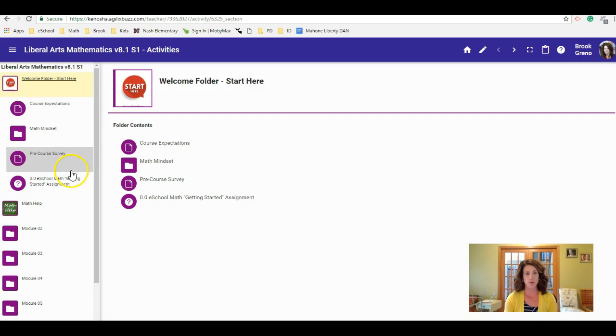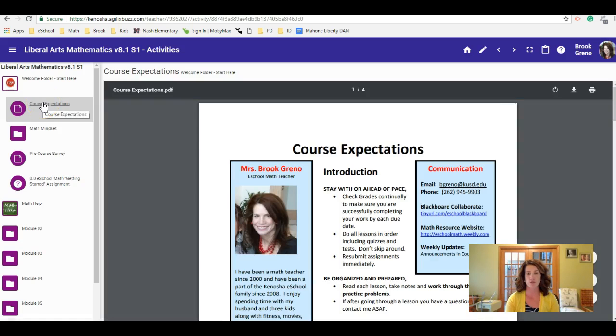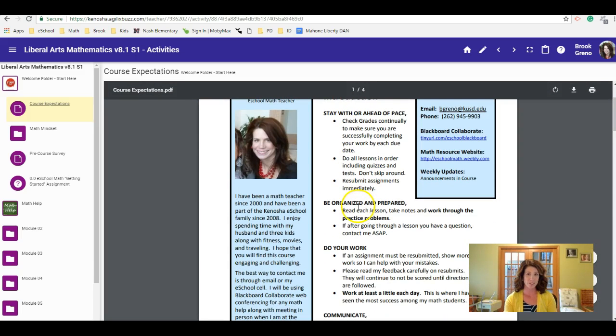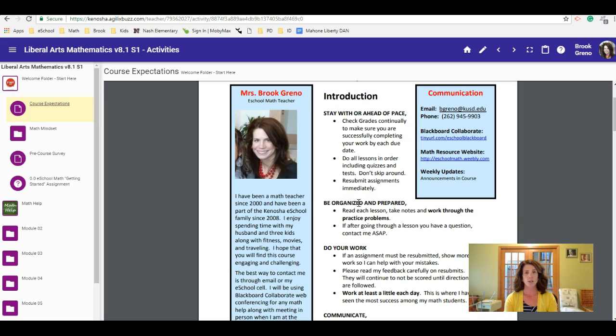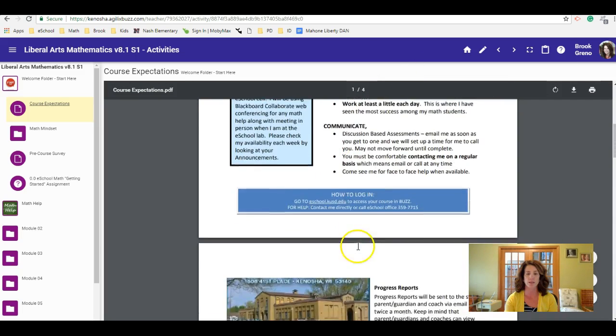The welcome folder is getting started, so go through all of these parts of the welcome folder, including the course expectations, which is attached to your welcome email. This is something for you or for parents to print out just to have a hard copy to reference. It has some of the communication that we use in eSchool. The beginning here is really just tips for doing online math, what I've experienced over the last 10 years of teaching online math and working with students, whether they excelled at math or struggled with math, what worked out best to maximize their learning and their success.